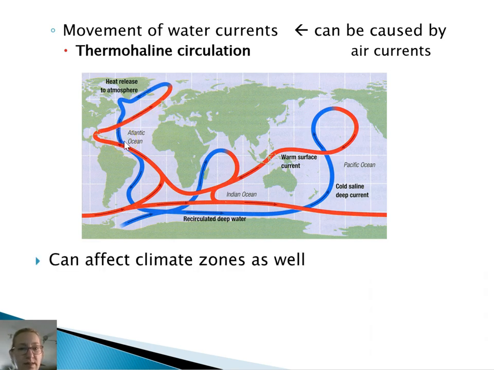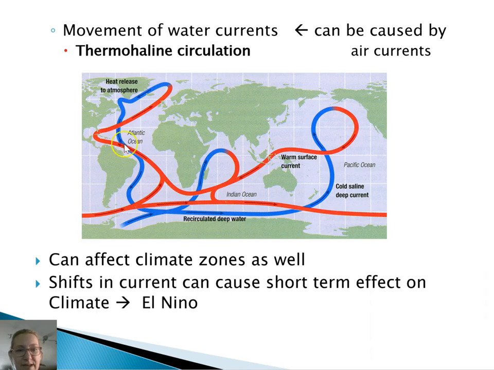The other thing we can see with thermohaline circulation is short-term changes in our climate as well. If any of these currents shift, we can get a short-term change or an effect on climate. One such example, which occurs every 5 to 7 years, is called El Nino, a reoccurring change in Pacific winds that makes the ocean currents change direction off South America. When that switches, we get a change in weather patterns not just in South America, but right through all of North America.